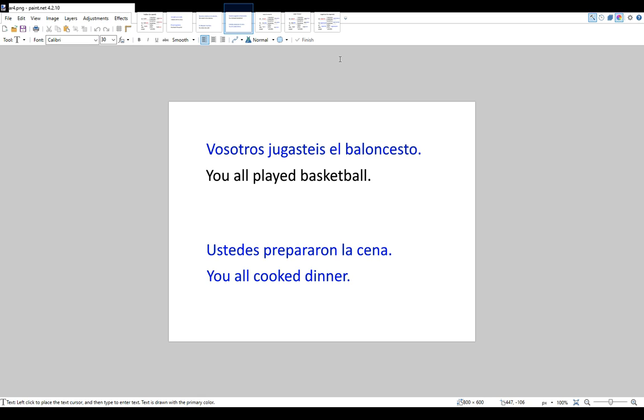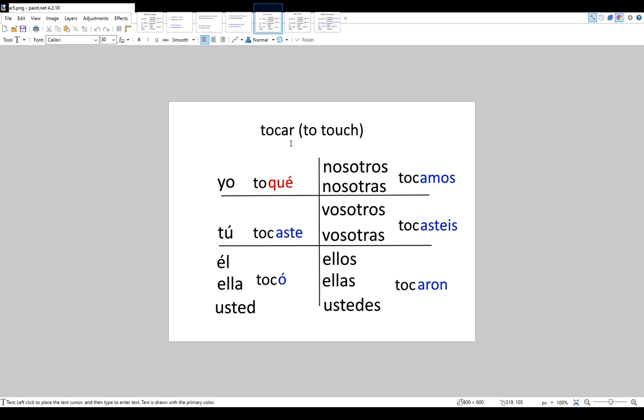If a verb ends in car in the infinitive, an example is tocar, to touch, the yo form is pronounced the same, yo toqué, but it's spelled differently. You'll notice that it's spelled with a Q-U-E accent instead of T-O-C-E accent. The reason is if it were spelled like T-O-C-E accent, this would be pronounced tose.